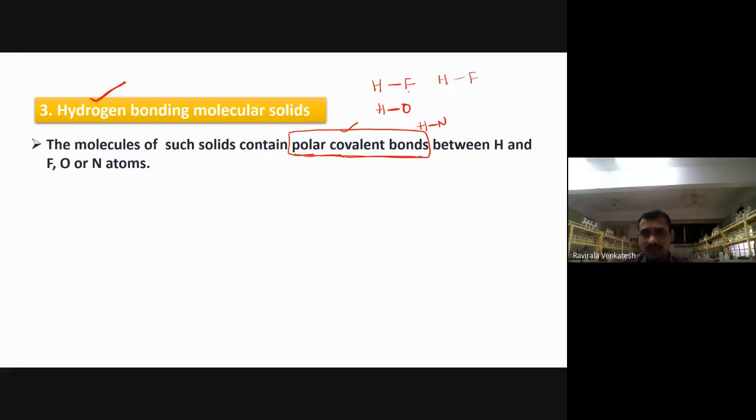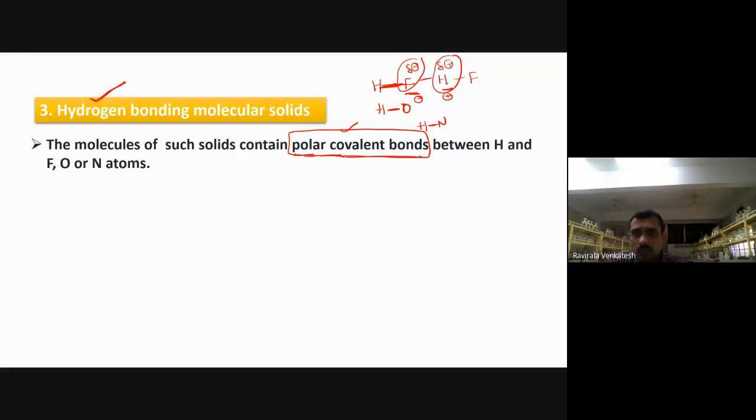HF. I have taken one more HF. Now here F is having negative character and H is having positive. Actually, there is no bond between this hydrogen and fluorine. Observe here, there is no bond between the hydrogen and fluorine. So the space is there, but this space is getting attractive because these two have opposite charges. This is positive charge, this is negative charge. They do not have any covalent bond. This is a normal covalent bond which is formed because of sharing of electrons, contributing an equal number of electrons. That is a different bond. Now we don't have any bond here, it is empty space actually. Even though it is empty space, you have a negative charge on fluorine and positive charge on the hydrogen. Now they are getting attracted.